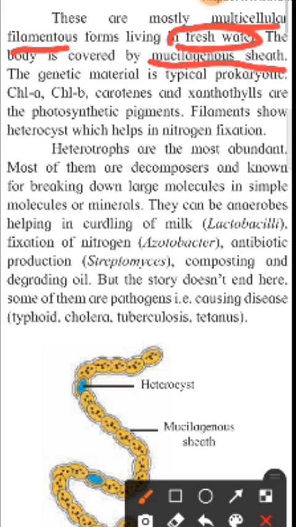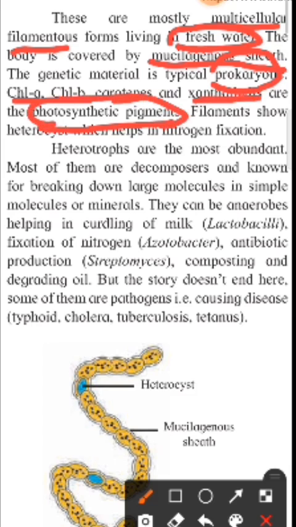Genetic material is typically prokaryotic. Chlorophyll A, chlorophyll B, carotene and xanthophylls are the photosynthetic pigments in eubacteria. Filaments show heterocysts, which help in nitrogen fixation.